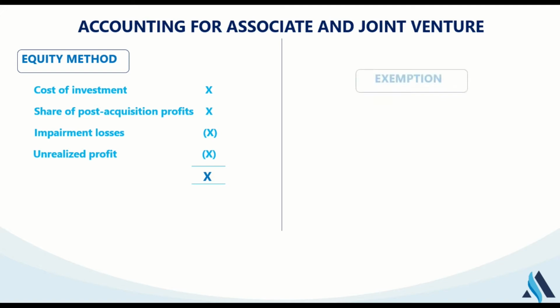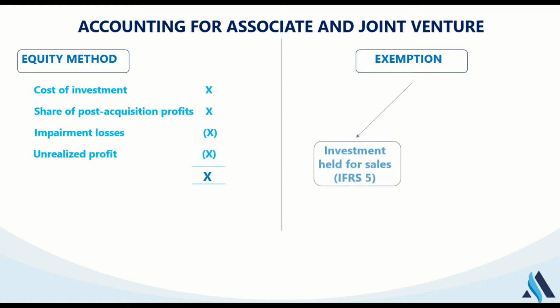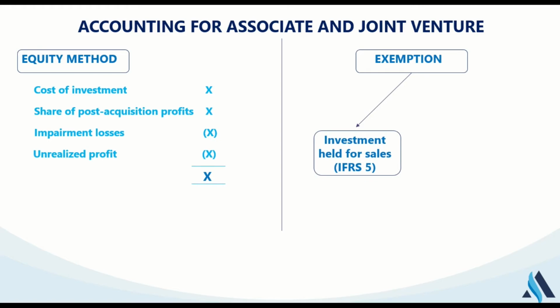Next thing we need to look at is, do we have any exemptions to the usage of the equity method? Yes. In line with the provision of IAS 28, there are some investments that are held for sale. In that case, we cannot account for it using the equity method.